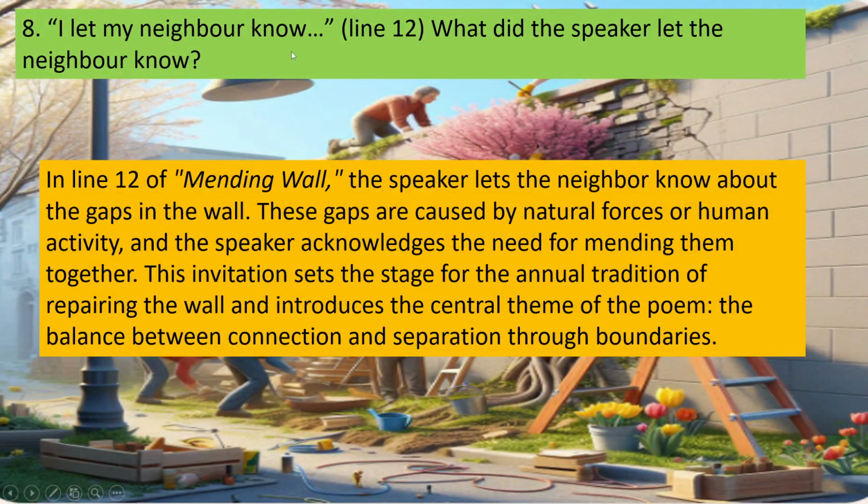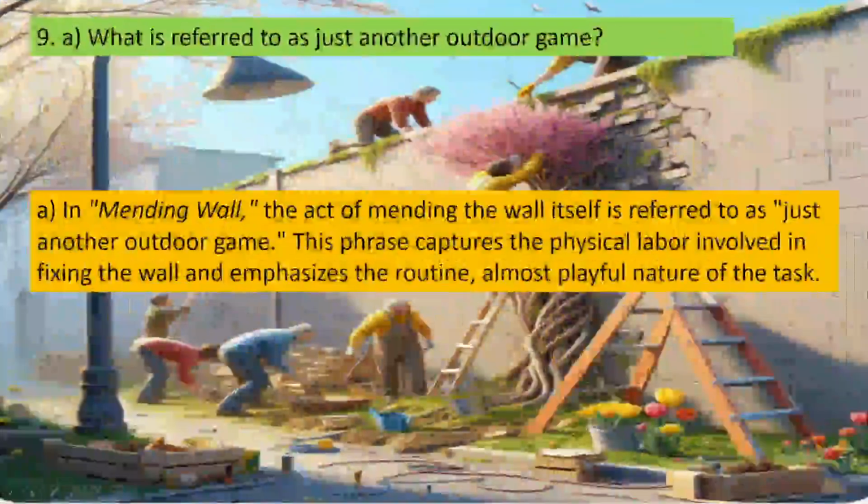8. I let my neighbor know, line 12. What did the speaker let the neighbor know? In line 12 of Mending Wall, the speaker lets the neighbor know about the gaps in the wall. These gaps are caused by natural forces or human activity, and the speaker acknowledges the need for mending them together. This invitation sets the stage for the annual tradition of repairing the wall and introduces the central theme of the poem, the balance between connection and separation through boundaries.